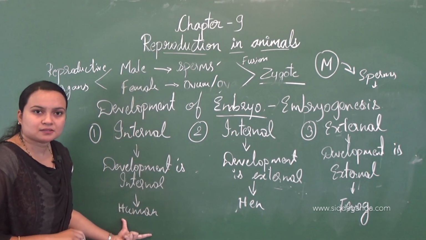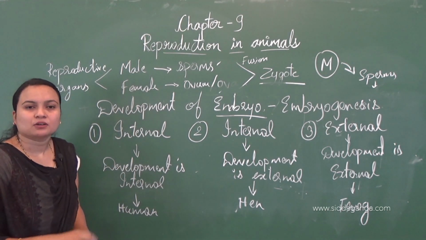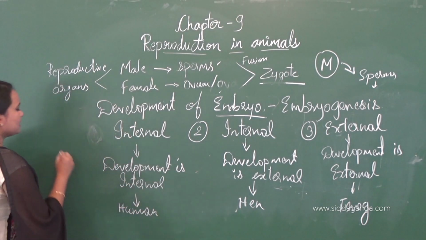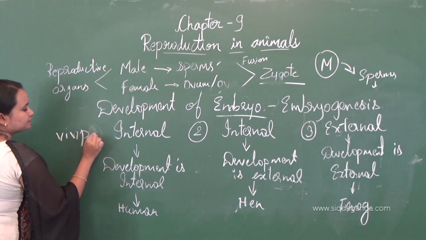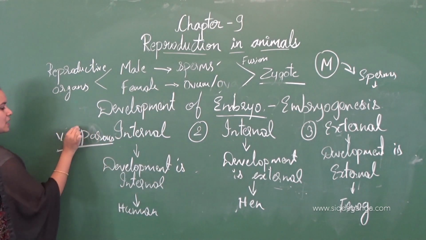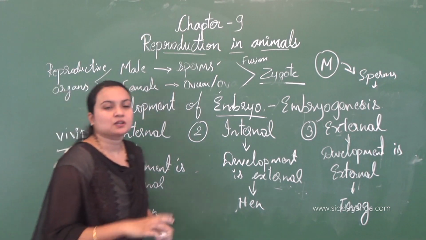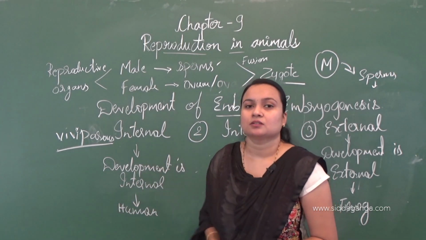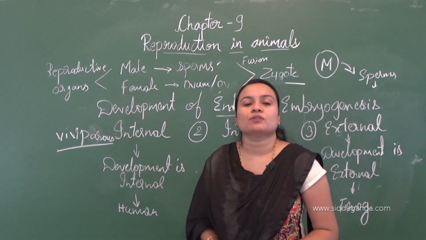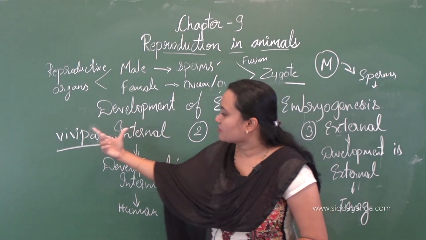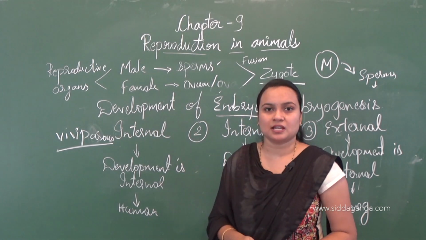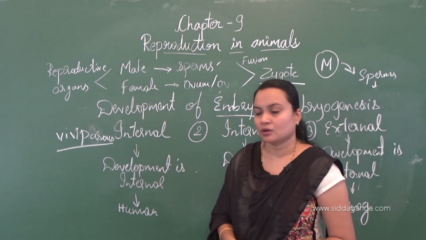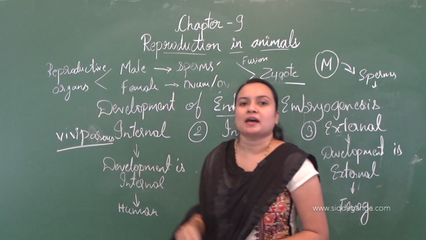So these organisms which deliver a young one, or which deliver a baby, are called viviparous organisms. The organisms which give birth to the young ones are called viviparous organisms. In viviparous organisms, the fertilization will take place internally as well as the development also will take place internally. So these are called viviparous animals.